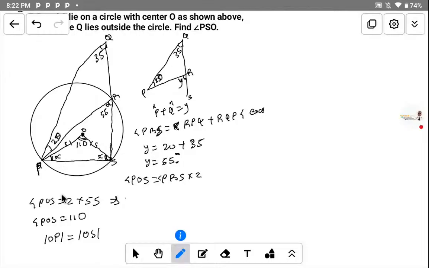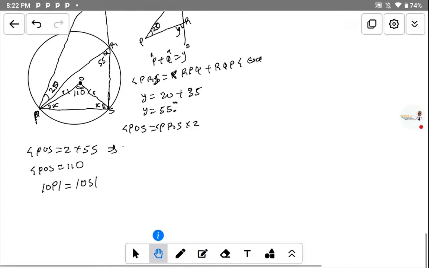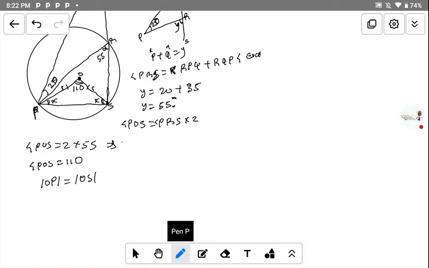So to write that, we have to replace it like this: the angle OPS is equal to the angle OSP.